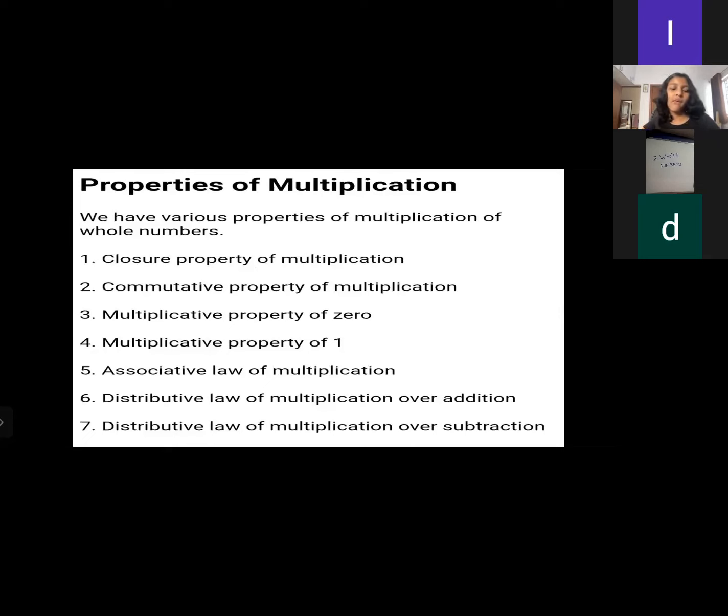Done, ma'am. Now, properties of multiplication. We have various properties of multiplication of a whole number. First, closure property of multiplication. Second, commutative property of multiplication. Third, multiplicative property of zero, multiplicative property of one, associative law of multiplication, distributive law of multiplication over addition, distributive law of multiplication over subtraction. These are all the properties of multiplication. You will get around one to two questions regarding these properties.